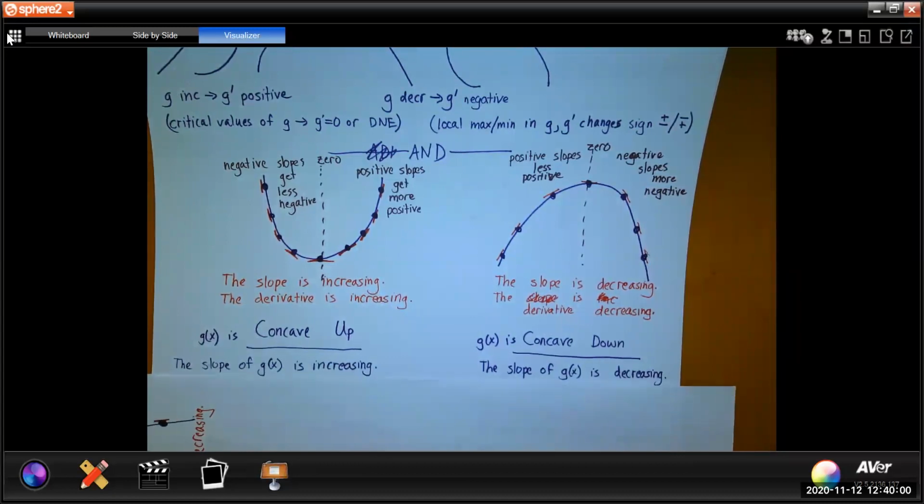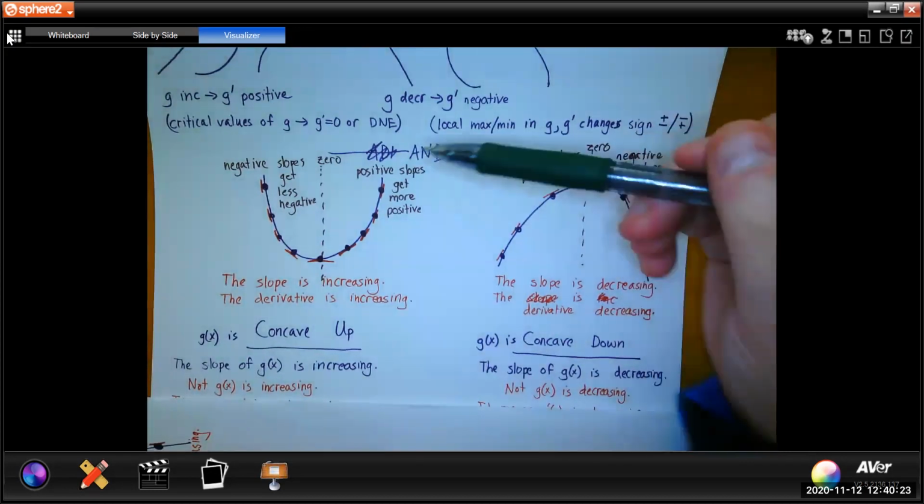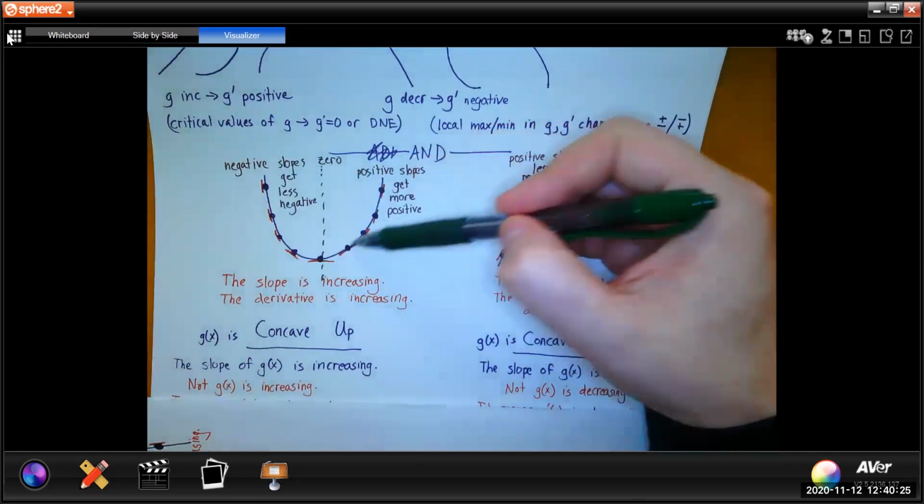First, some clarification. Saying the slope of g is increasing and saying the slope of g is decreasing does not mean g is increasing, does not mean g is decreasing. Before you start writing down and get buried in copying, look at the pictures with me. So we're going to look at this first one on the left.